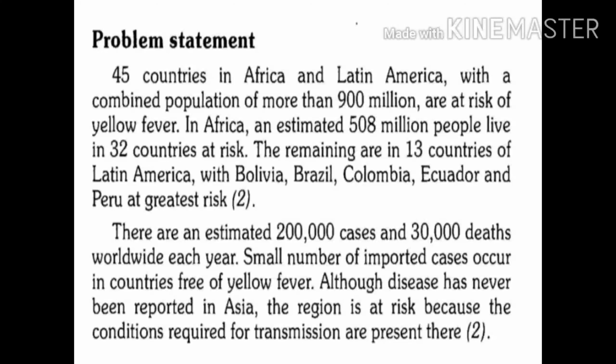Currently the virus is not present in India, but how may the virus get introduced into India? There are possibilities like the virus may be imported to India through infected international travelers. The second possibility is through infected mosquitoes. Mosquitoes can arrive from aircraft or ships from endemic areas. So the two possibilities are infected international travelers, and infected mosquitoes.